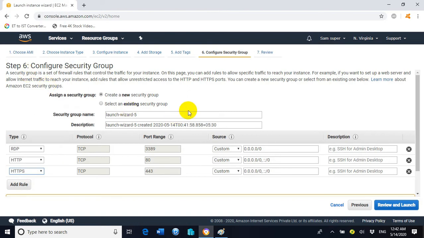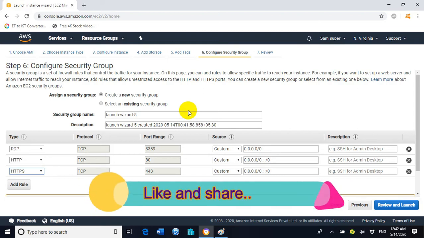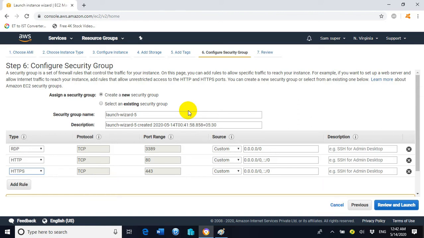So HTTPS we can use if we have assigned a certificate, but we don't have a certificate. A certificate, in the sense, is a digital certificate. A digital certificate is used for providing encryption in the communication between the web server and the web client.